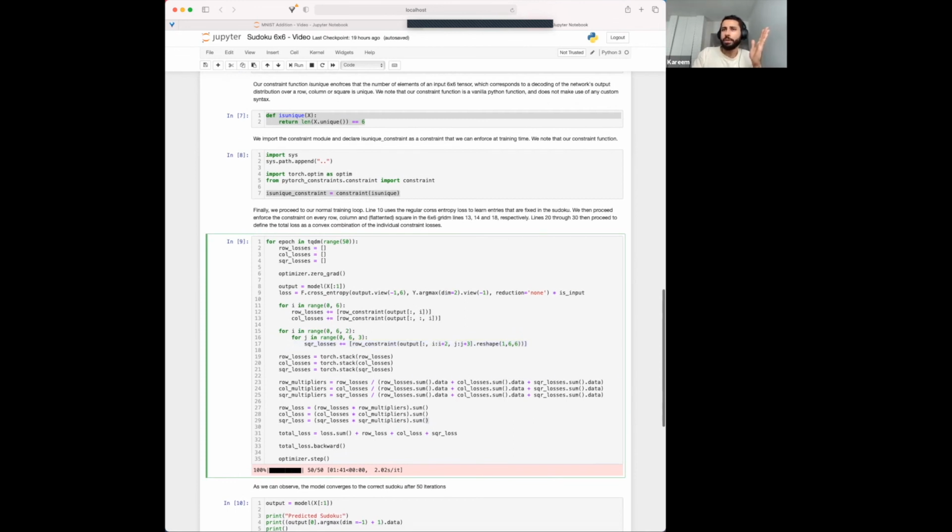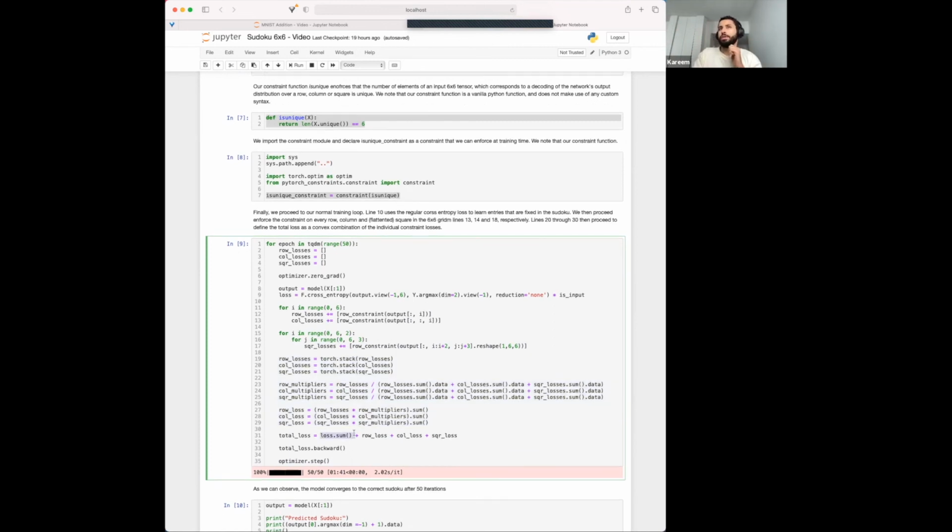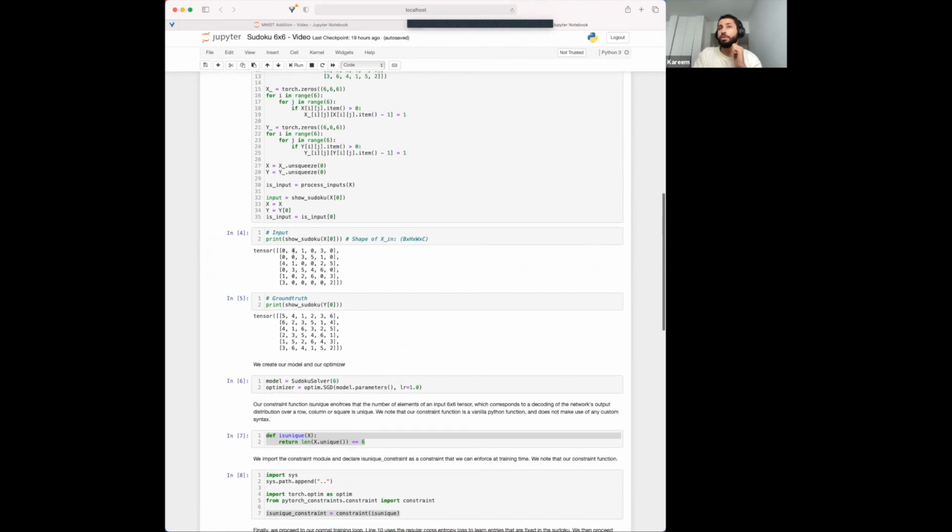And here you see a bunch of code. What that code is doing is essentially just taking a convex combination of these constraint losses, and finally adding it to the cross entropy on the input entries, so on these entries that aren't 0 in X.